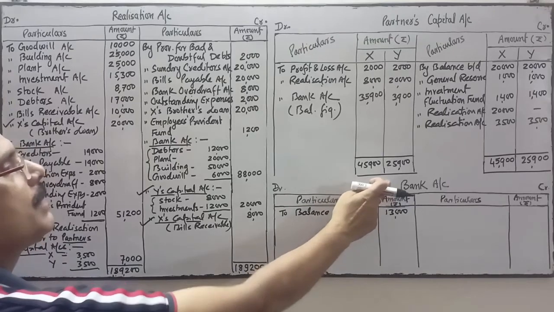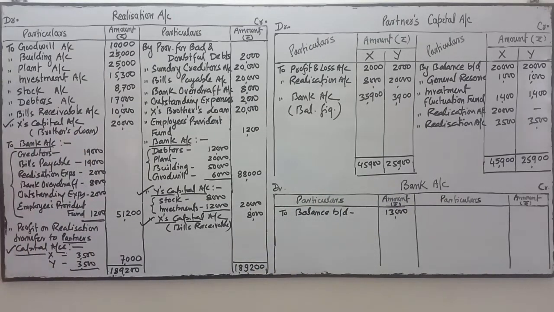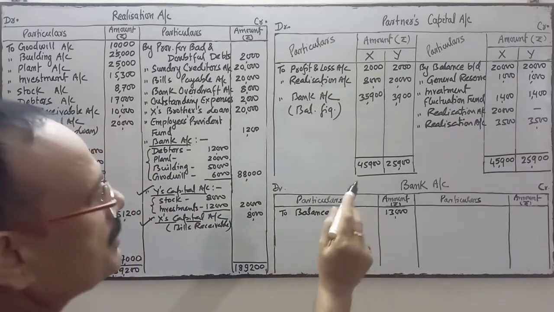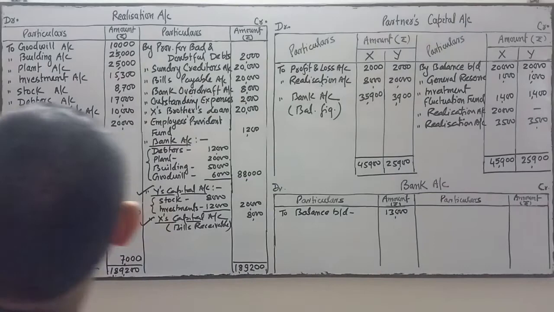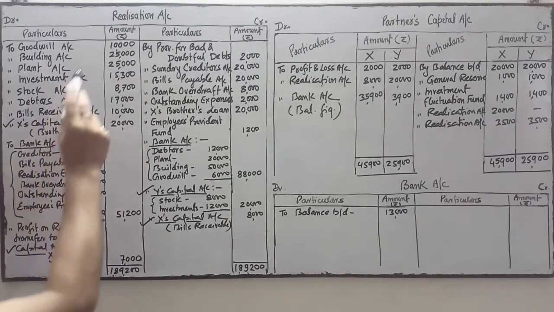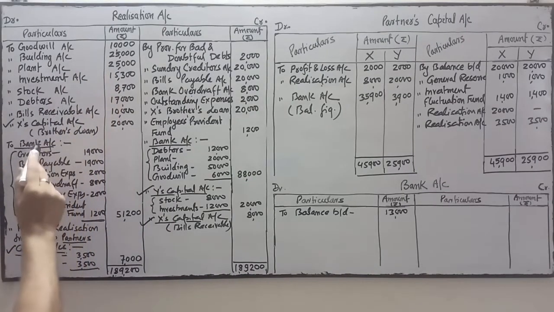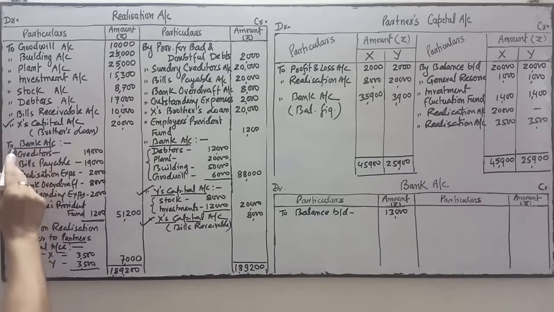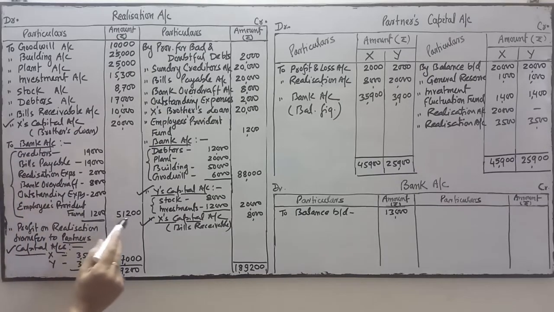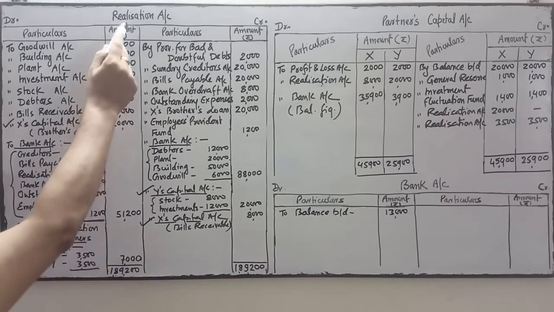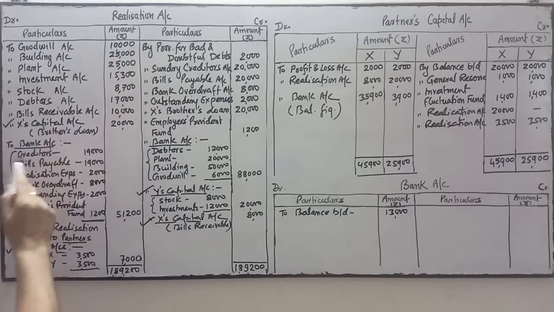Come to the bank account. All the postings related to bank will be transferred over here. The total bank amount is 51,200. The entry is realization account debit to bank account.